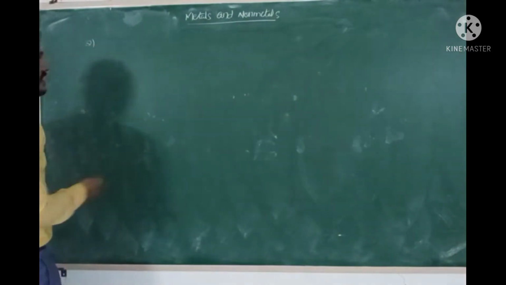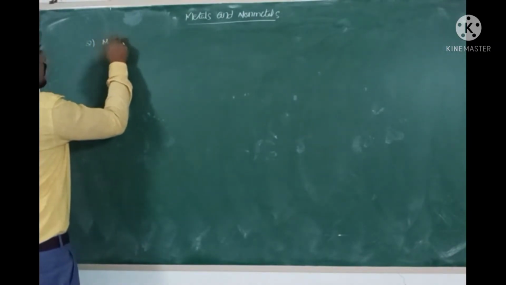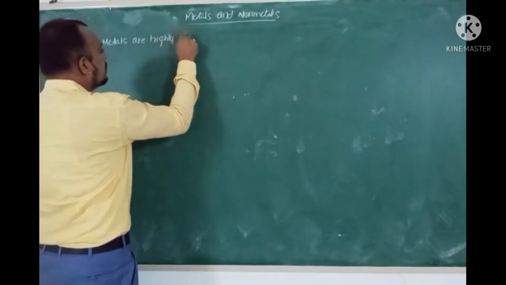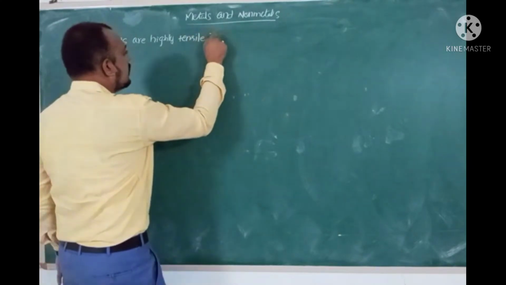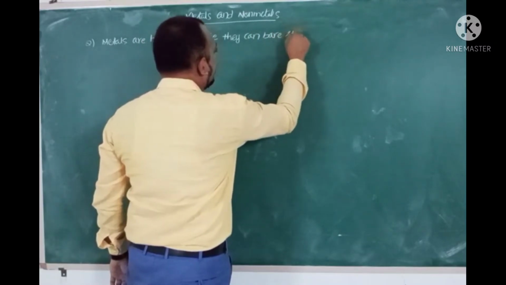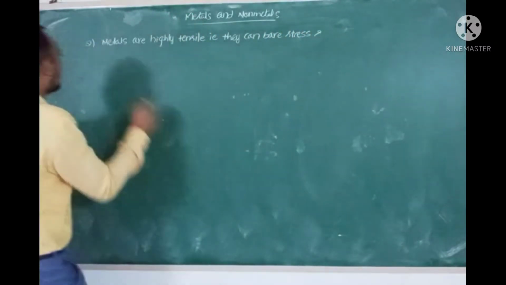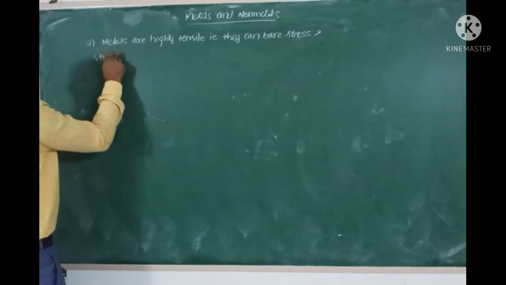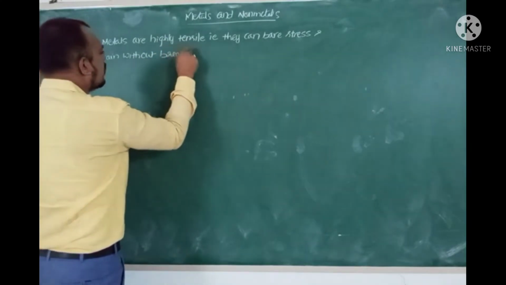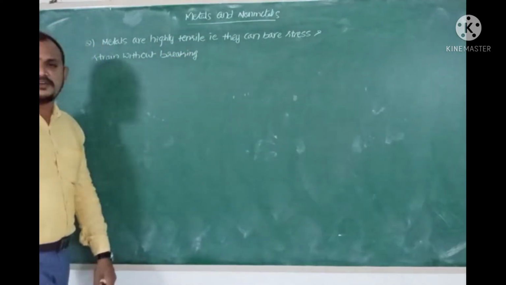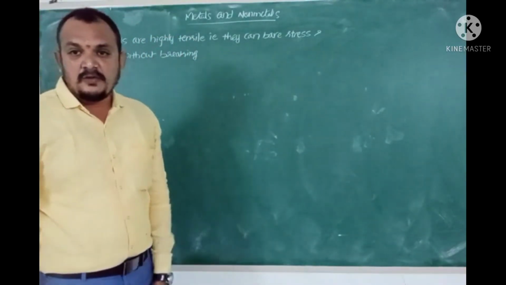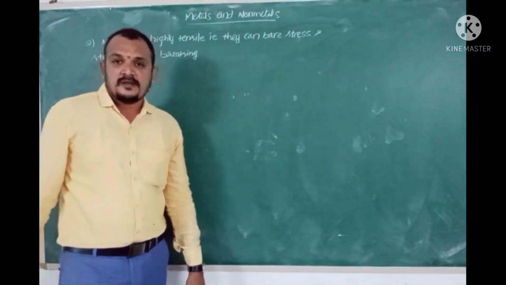That is, the second physical characteristic is that metals are highly tensile. They can bear stress and strain without breaking. Metals are generally used for making metal sheets that are used for various purposes, and metal wires that are also used for various purposes.